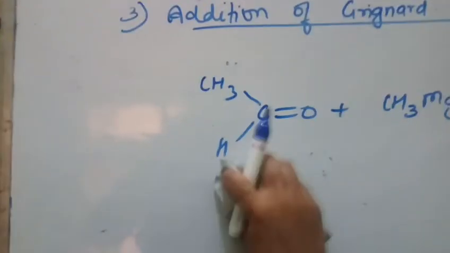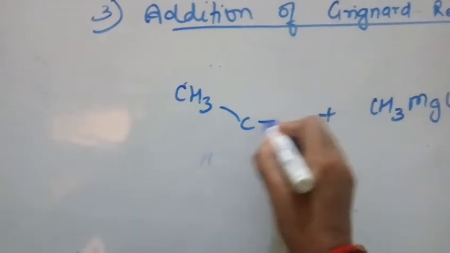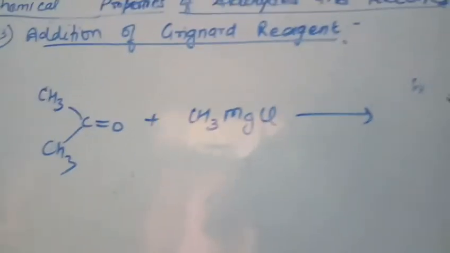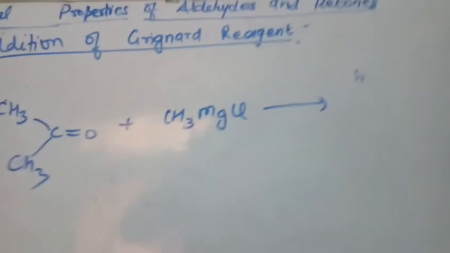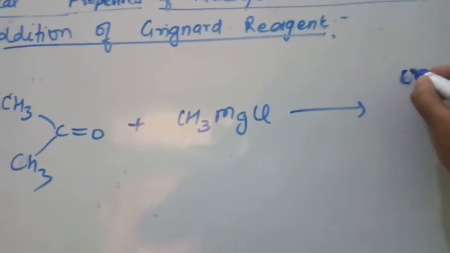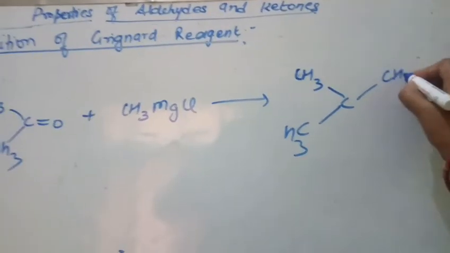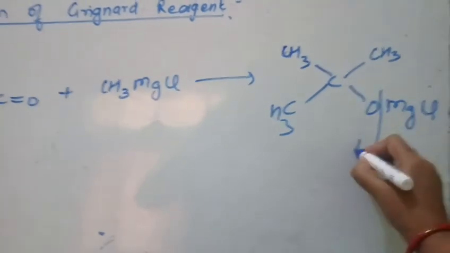Similarly, when this Grignard reagent is treated with ketone, then we are going to get tertiary alcohol.